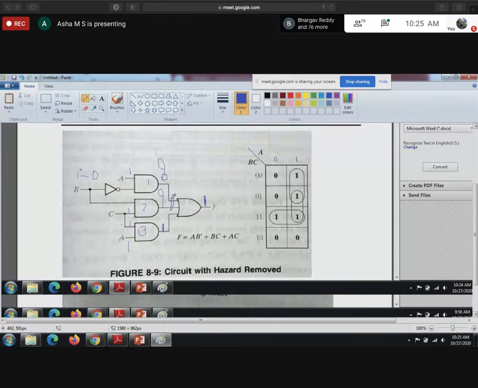I am not bothered about this. Even if B changes from 1 to 0, the circuit is not going to cause a glitch. Wherever the adjacent terms are not grouped, there is a possibility of occurrence of the hazard. So if you want to remove that hazard, you have to go for those groupings. Are you clear now?